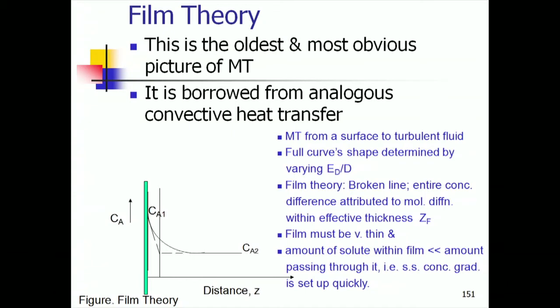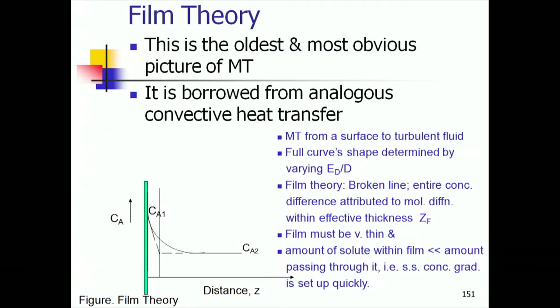Similarly, the film theory is an artifact we have created, and now we become a little bolder. We say that this is the region where the fluid is moving slower. I go one step further and say that I will neglect all fluid motion there. I will say that the fluid within this film is stagnant. If it is stagnant, it is much like my solid membrane that we had. There is a concentration Ca1 here, concentration Ca2 here. This is the delta, and analyze this concentration profile.